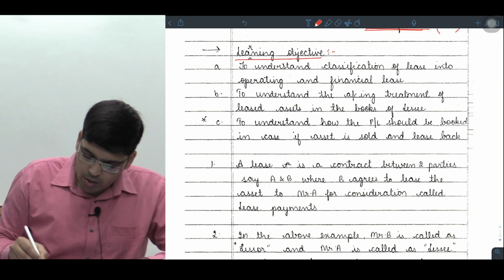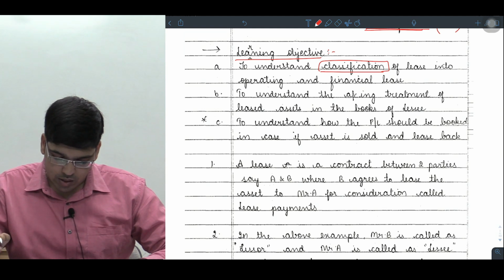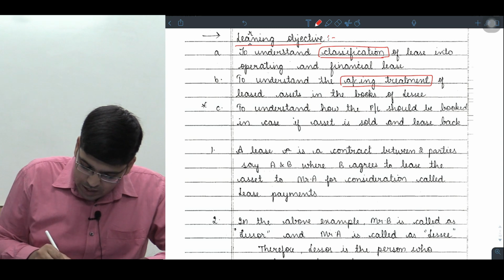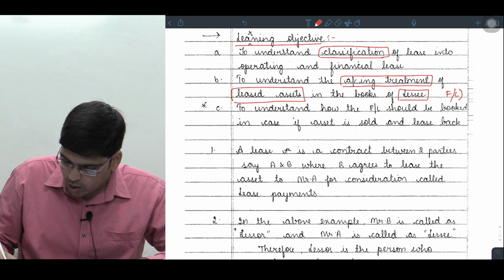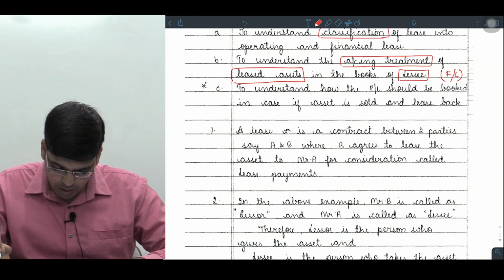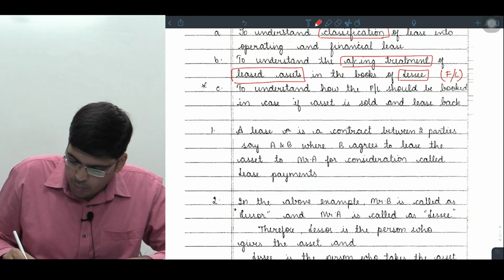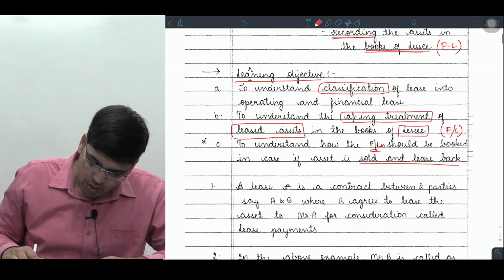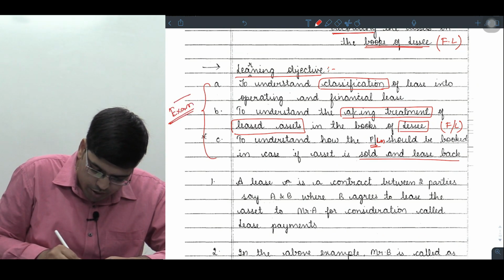Learning objectives: to understand the classification of lease, that is, into operating lease and finance lease. I'll explain why. To understand the accounting treatment of the leased asset in the books of the lessee, if the lease is a finance lease. To understand how the profit and loss account should be booked in case the asset is sold and leased back. How the profit or loss should be booked in case the asset is sold and leased back. These three things are for the exam. So I am teaching you from the exam perspective. For the exam, these three topics are really, really important.